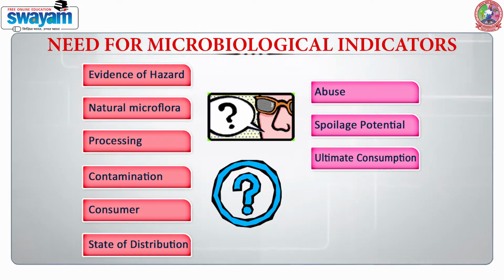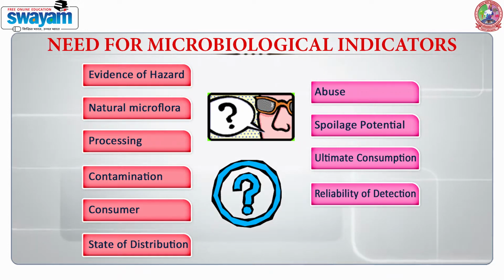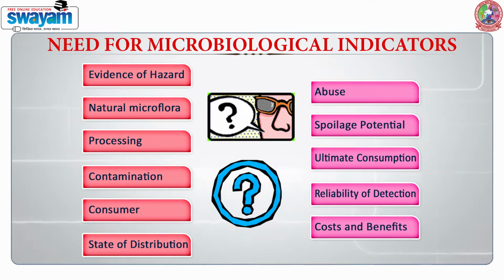When we are talking about the indicator organisms, we should also be talking about the reliability of their detection. Costs and benefits also play a very great role, because only then can we decide that these are the microorganisms which we are going to use as the indicator microorganisms.